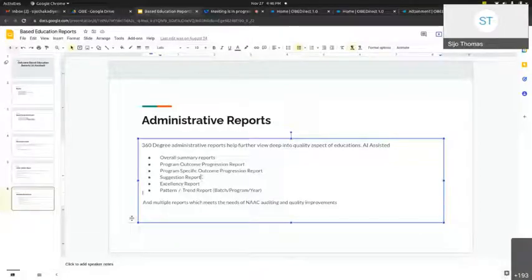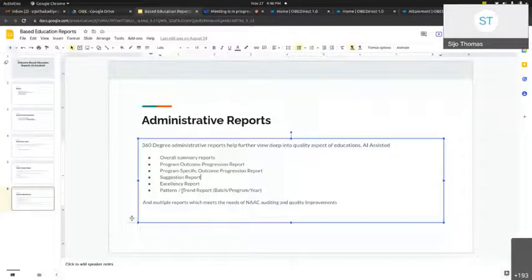And pattern or trend reports, for example, the 2018 batch performance is like that, and the 2019 batch performance is like that, and we need to change this kind of thing. For example, we need to change the intake policy. Suppose all the students have 95% marks in the qualifying examination, the batch performance may be much lower compared to the other batch.